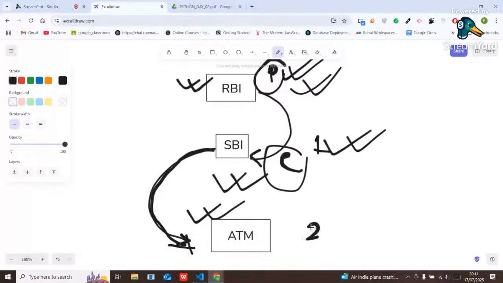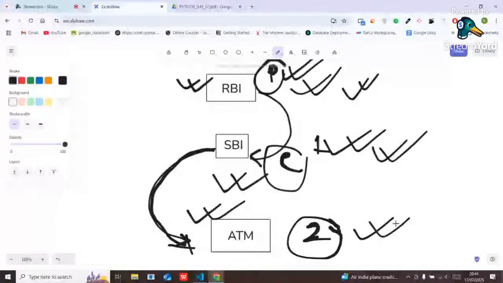This ATM is my second level. That's why it is called multi-level inheritance, because multiple levels are there.